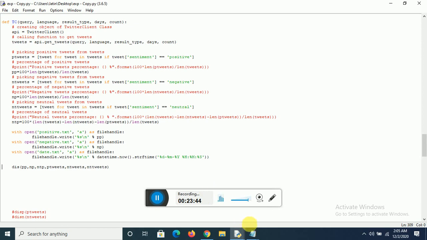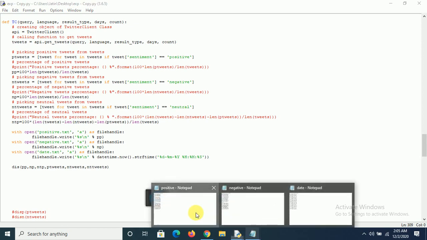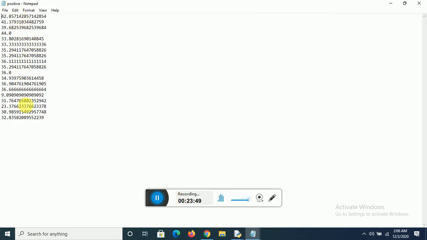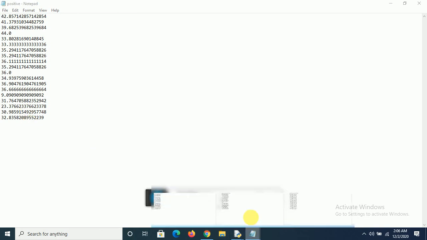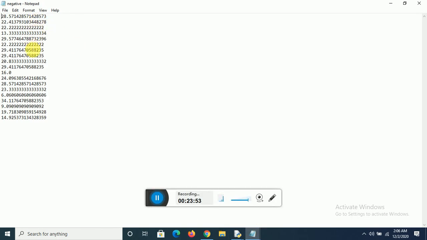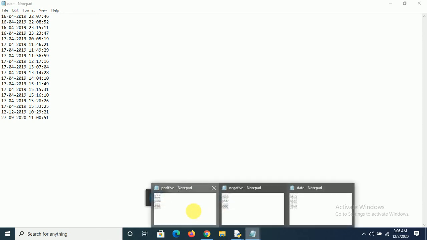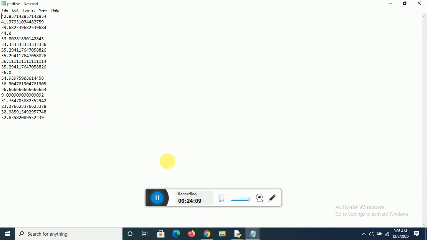So this is the positive file with all the positive percentages that I have got till date. The negative file stores all the negative percentages that I've got whenever I run the program, and this is the date file, with the date and time on which I have run the program. So this positive sentiment and this negative sentiment were fetched on this date.